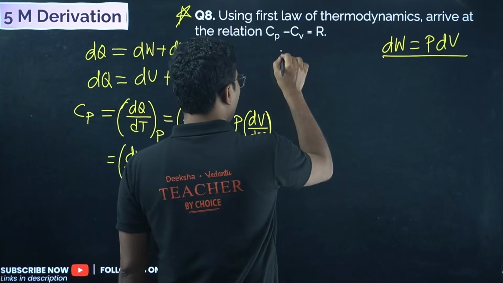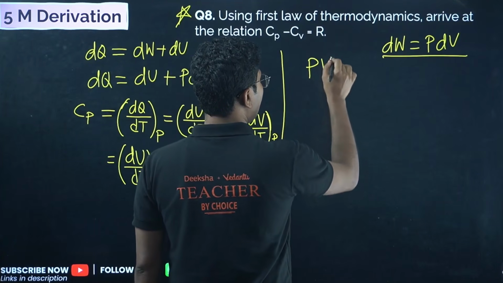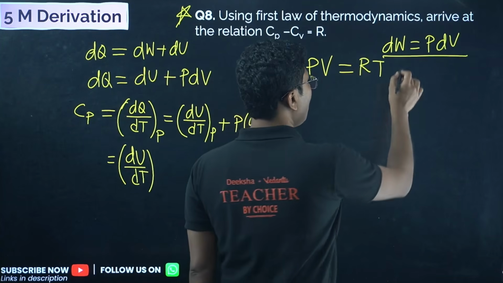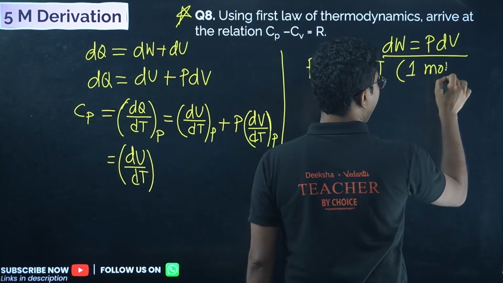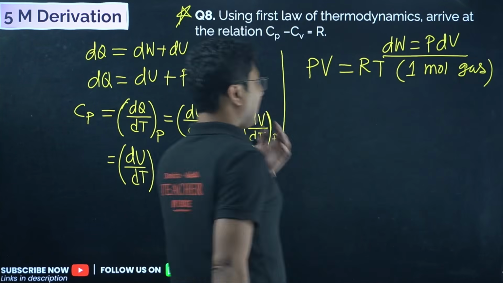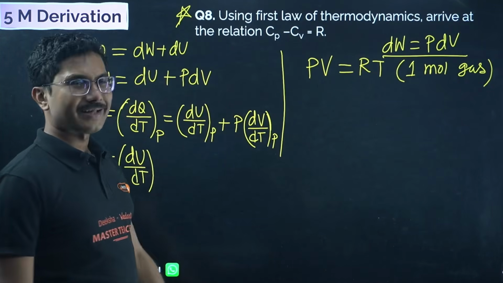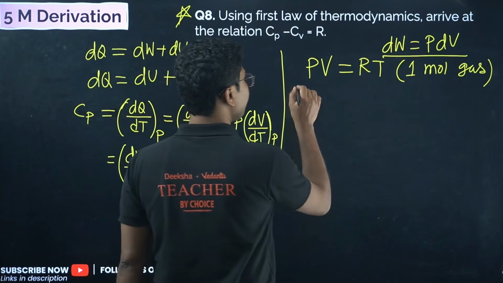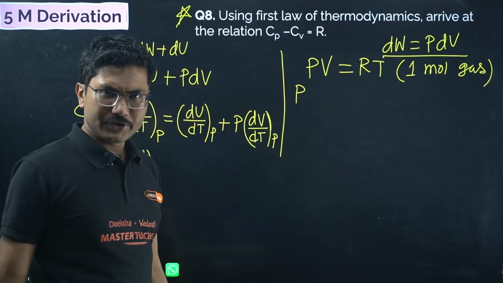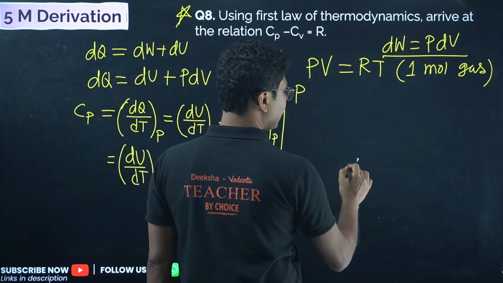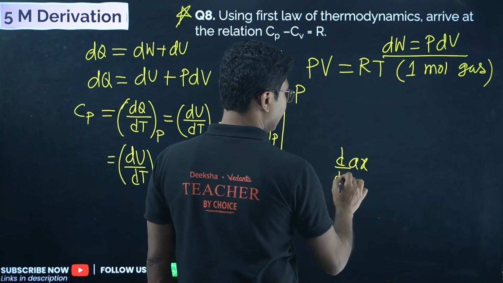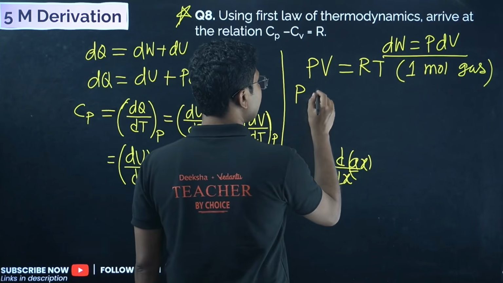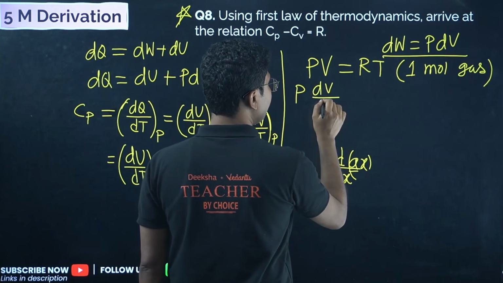So for that, we will be using our ideal gas equation, which is PV equals RT for 1 mole of gas. We will be differentiating both sides with respect to temperature T. P is constant, so it comes out of the differentiation. If I differentiate a times x with d/dx, then a is constant, so it does not get differentiated. So P comes out, and we get dV/dT.